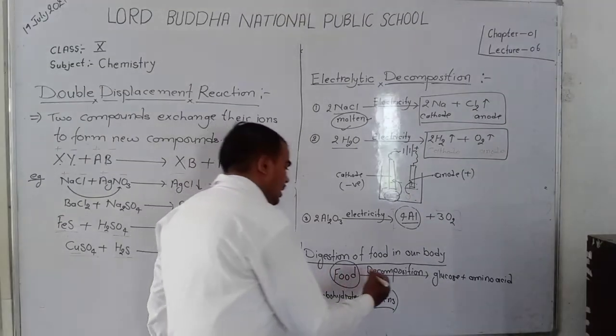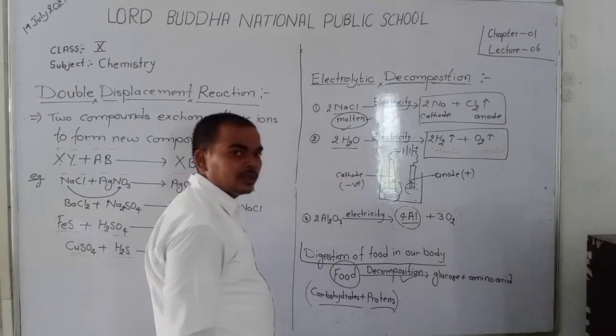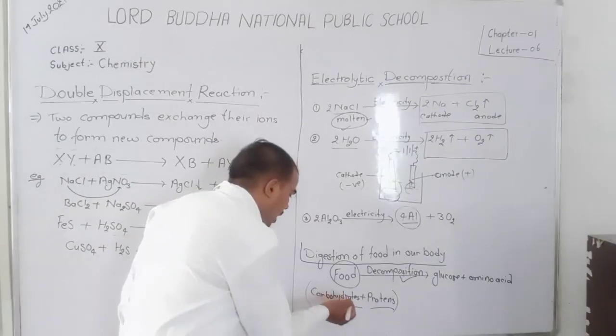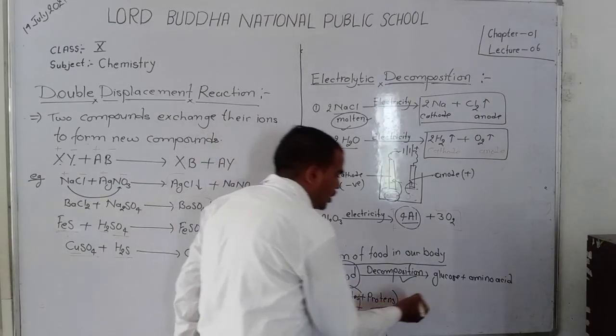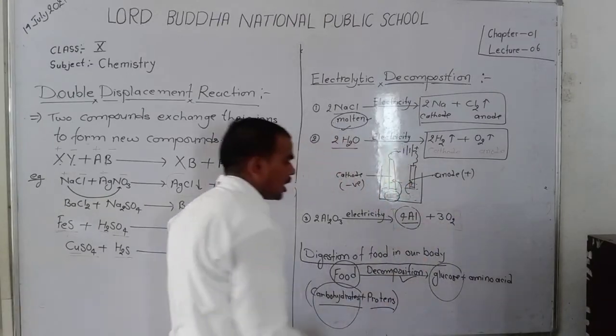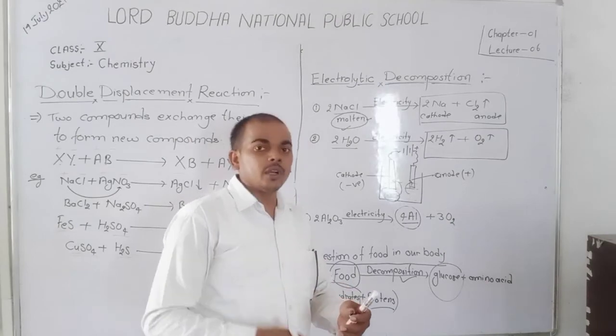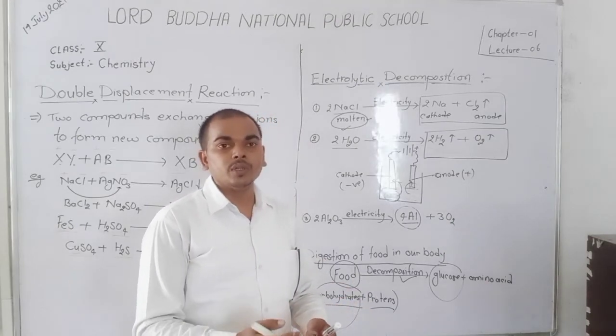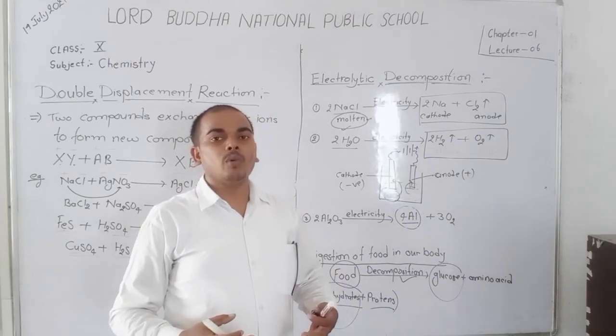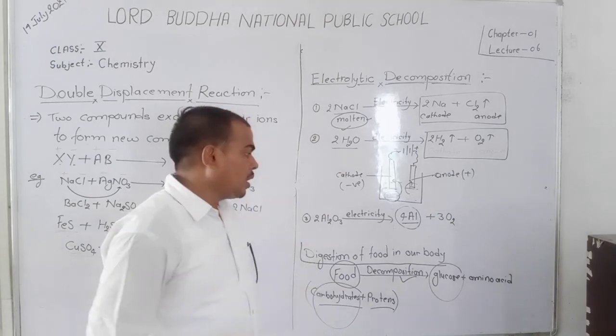When decomposition takes place in our body, carbohydrate converts into glucose, and glucose converts into carbon dioxide and water vapors, and gives energy to our body. Okay.